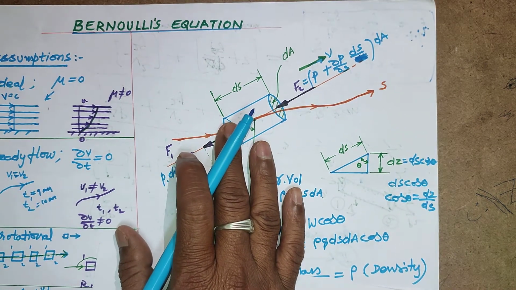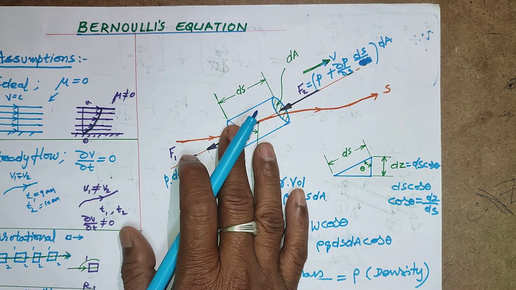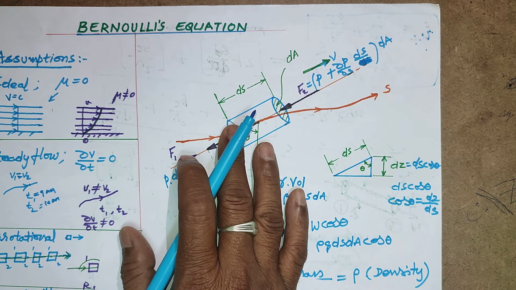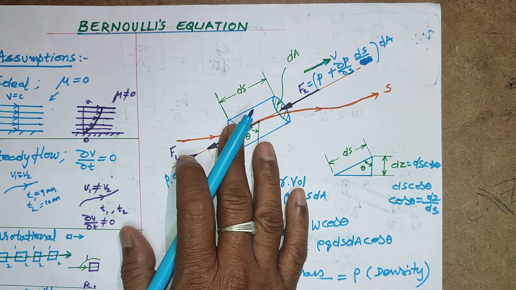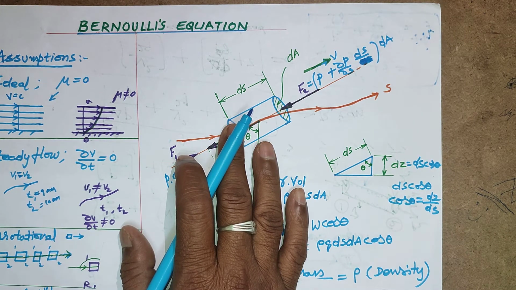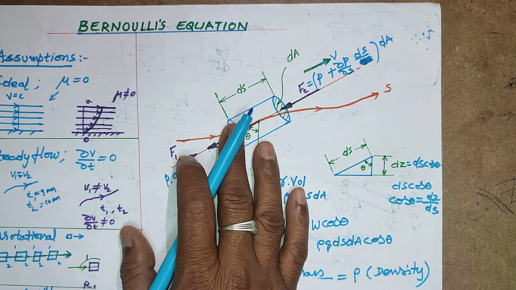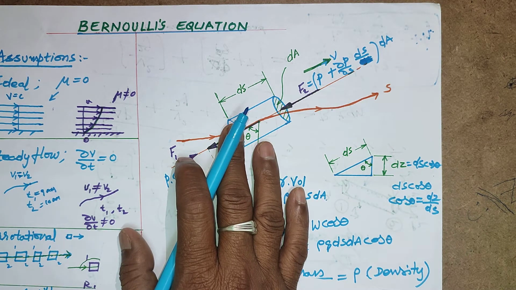You know that is the rate of change of momentum, mv1 minus mv2 divided by time, rate meaning time.